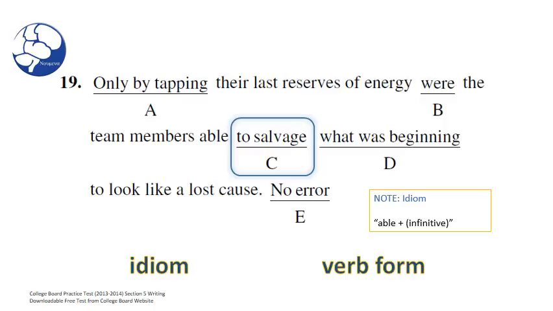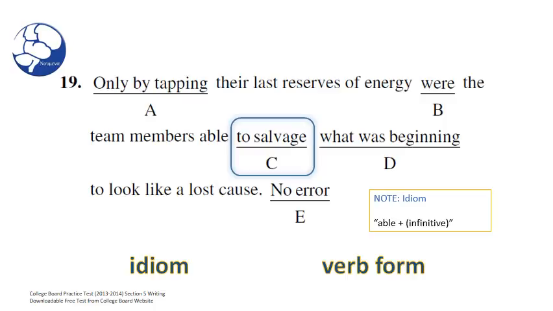So don't get confused with the preposition to. To can function as a preposition, or it can be a part of the infinitive. In this case, to salvage is part of the infinitive. You have to take this as a set. To salvage. Two words are functioning as one word. You have to take it as a set.